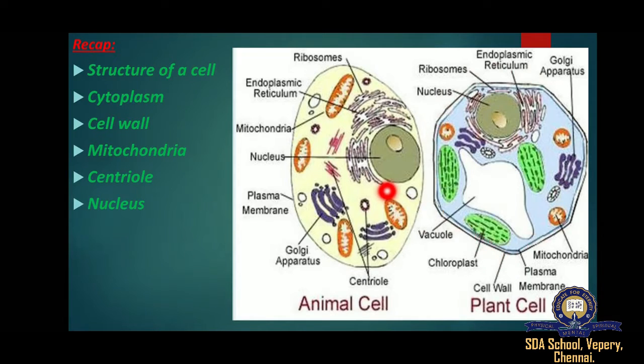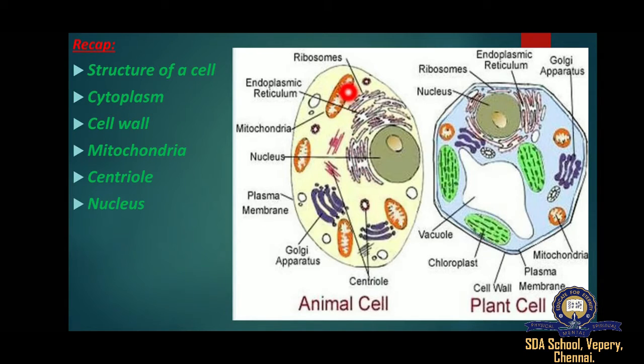Cytoplasm. The cytoplasm includes all living parts of the cell within the cell membrane, excluding the nucleus. The cytoplasm is made up of the cytosol and cell organelles. The cytosol is a watery, gel-like medium made up of 70 to 90% water and is usually colorless. Cell organelles and structures present in a cell are endoplasmic reticulum, vacuole, ribosome, Golgi body, lysosome, mitochondria, centriole, and chloroplast, surrounded by the plasma membrane and cell wall.